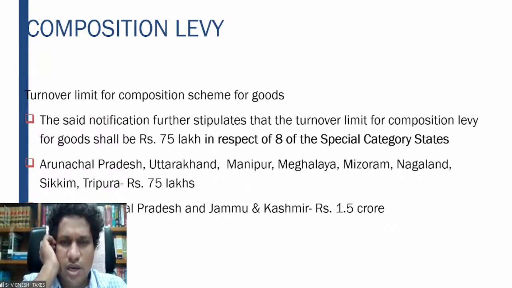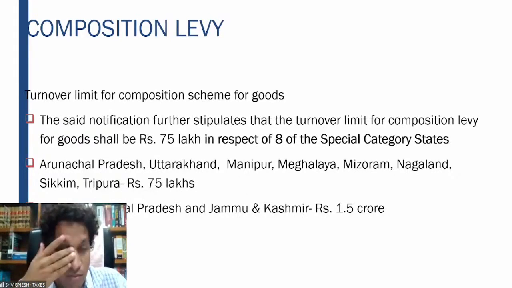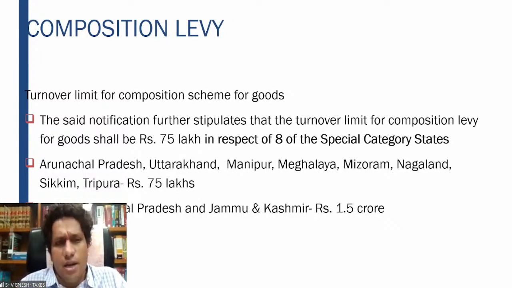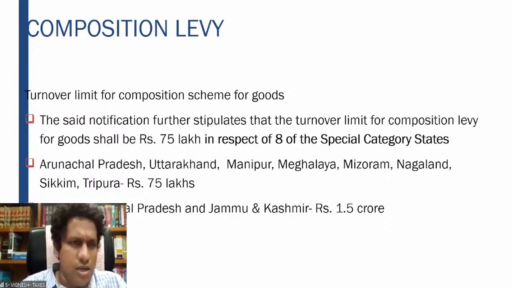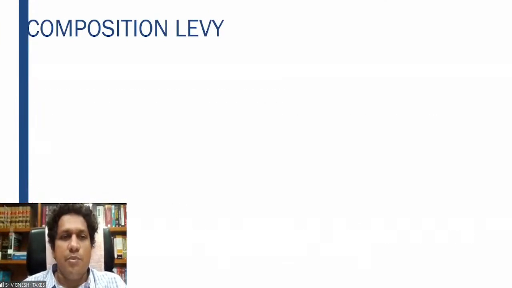Arunachal Pradesh, Uttarakhand, Manipur, Meghalaya, Mizoram, Nagaland, Sikkim, Tripura. It is 75 lakhs. This you have to remember. There is no other option. For Assam, Himachal Pradesh, and Jammu and Kashmir, it is 1.5 crores. So these are the turnover limits for the composition scheme. All India basis turnover has to be calculated, linked to the same PAN number.